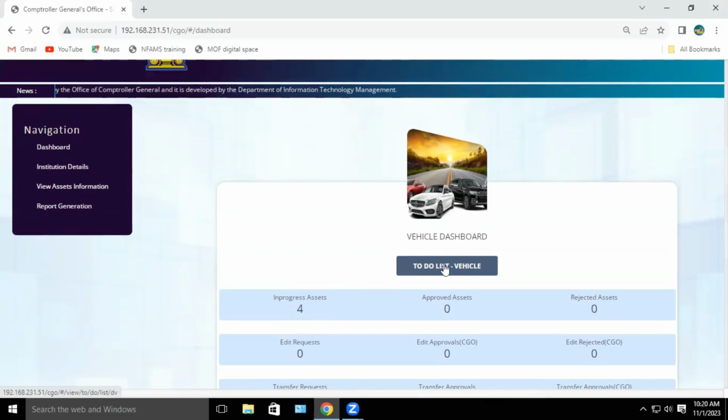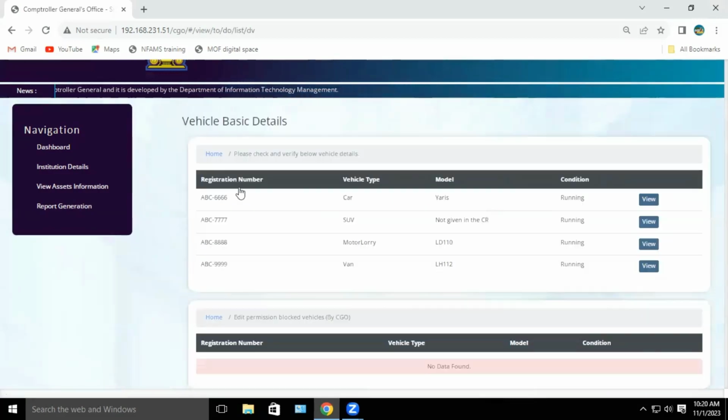Let's click this button and see what those 4 vehicles are. Here you can see under the vehicle basic details section and then under the please check and verify below vehicle details part here, those 4 vehicles are recorded.